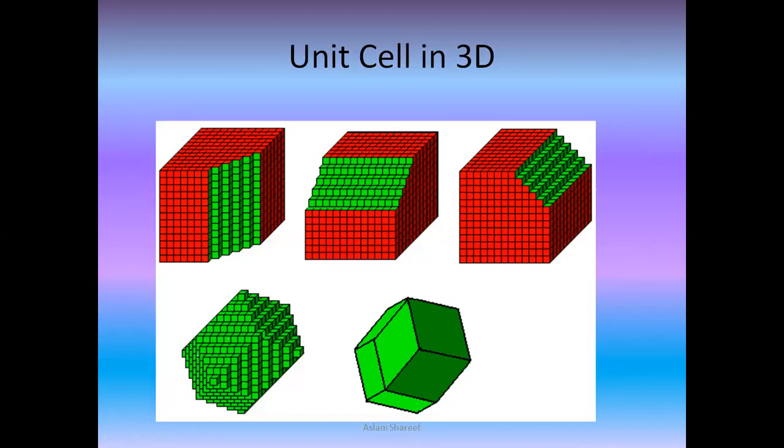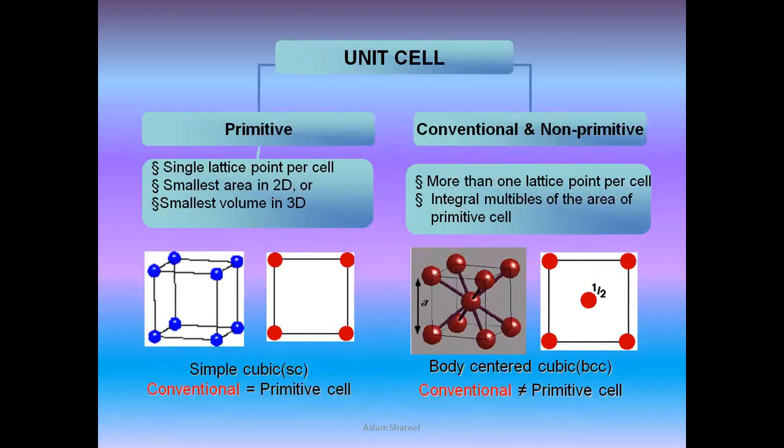So this is another illustration, in a three-dimensional way, of how the unit cell blocks will be shown. This is one unit cell block, this is another one, this is another one. So all these are unit cell blocks. Unit cells are classified as primitive and conventional or non-primitive. So what are those? Primitive has a single lattice point per cell. So you can see single, single, single, right? It is the smallest area in two-dimensional or smallest volume in three-dimensional, simple cubic if we go for.